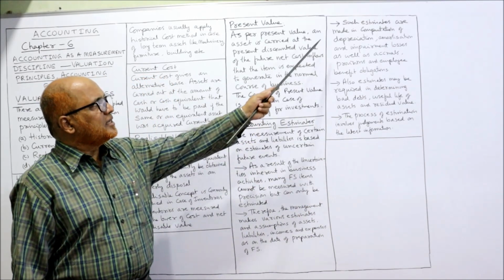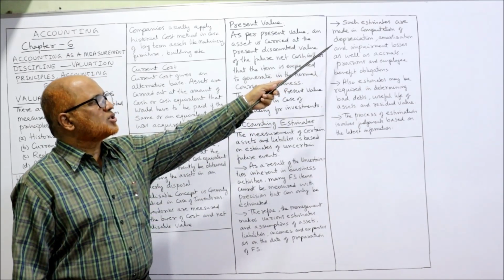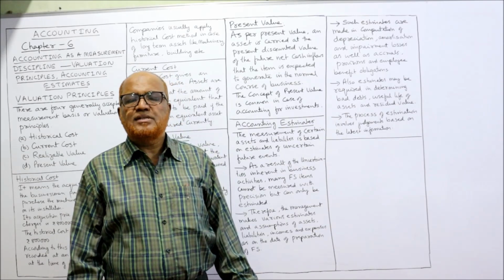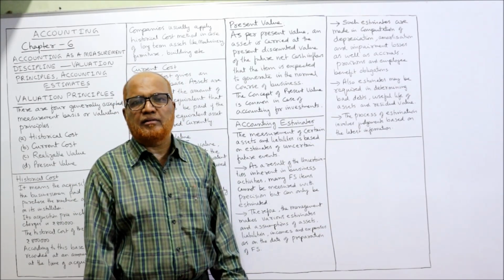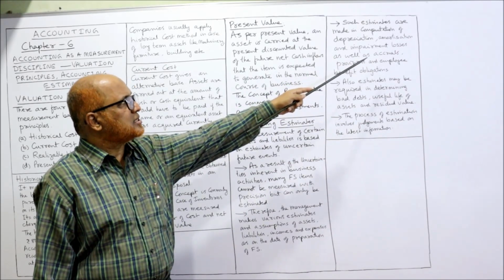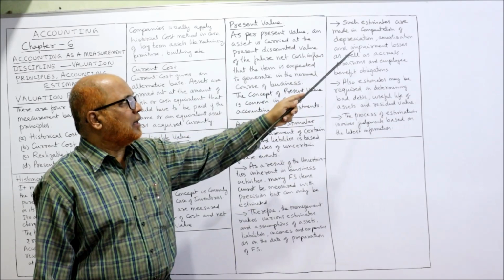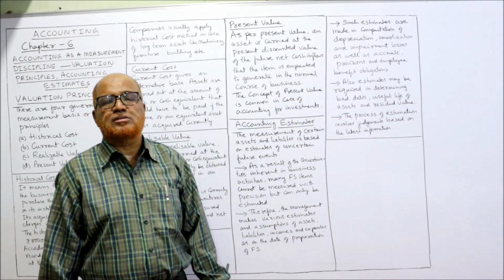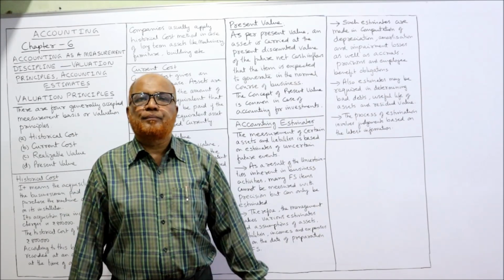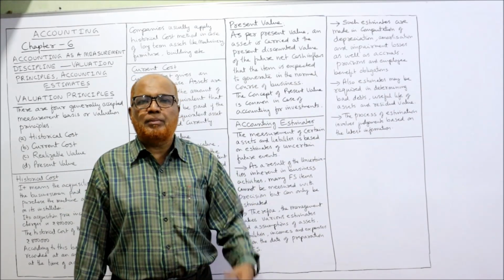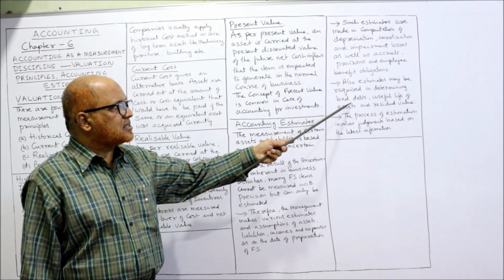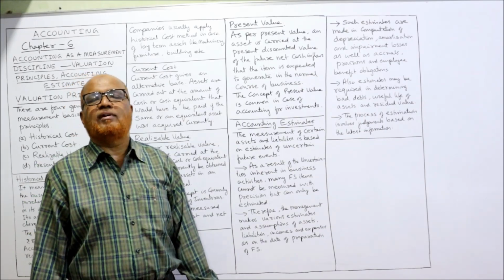financial statements. Such estimates are made in computation of depreciation, where the management has to apply a subjective method of calculating. In case of depreciation, amortization and impairment losses, as well as accruals, provisions and employee benefit obligations. So these are some of the areas where management will apply estimations. Personal judgment will be applied, right? Also, estimates may be required in determining the bad debts, useful life of assets and residual value.